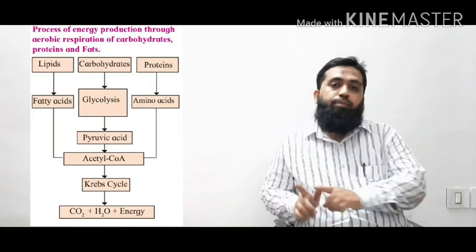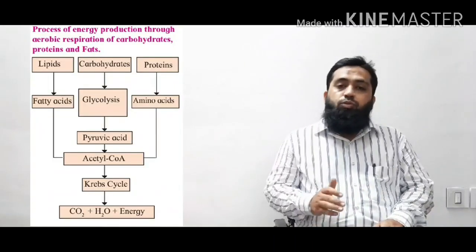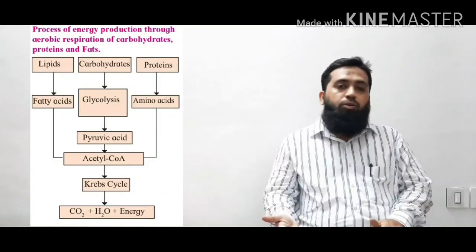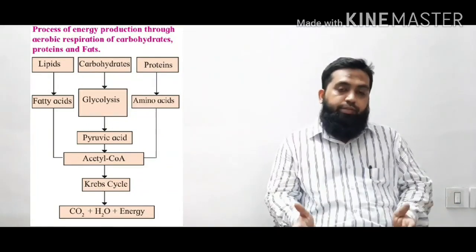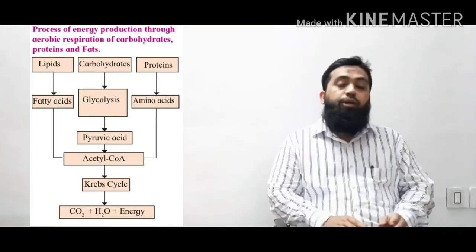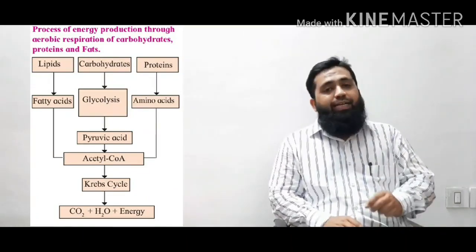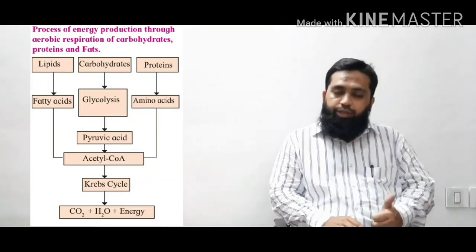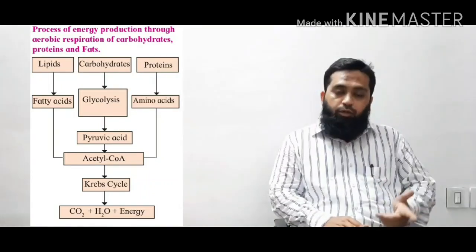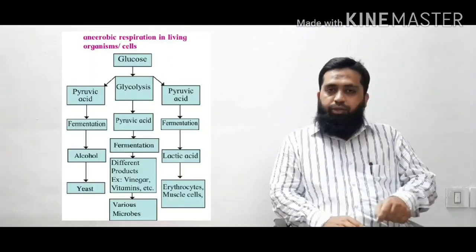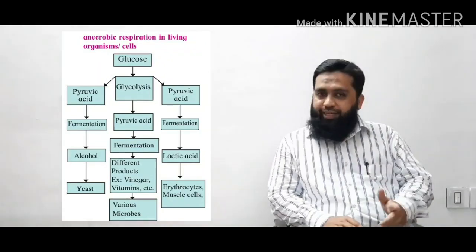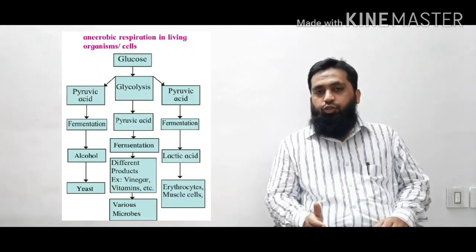The difference between aerobic and anaerobic respiration is that in aerobic respiration, pyruvic acid is converted into acetyl coenzyme A, and it leads to the formation of ATP molecules. Energy is released, and this is due to the presence of oxygen. But in the absence of oxygen, pyruvic acid forms other organic molecules, such as alcohol. It is called fermentation, which in a body cell leads to the formation of lactic acid, and we feel tired because of the formation of lactic acid.